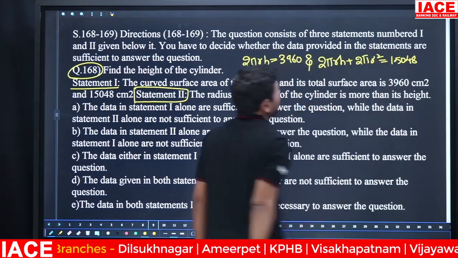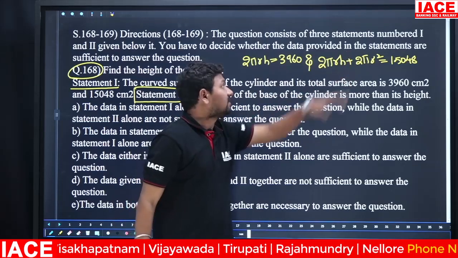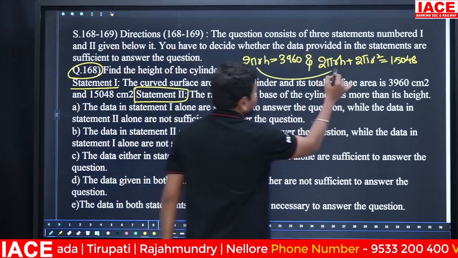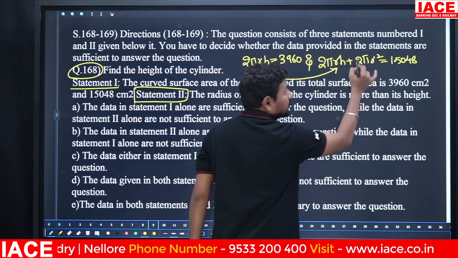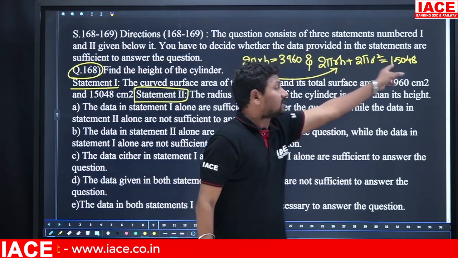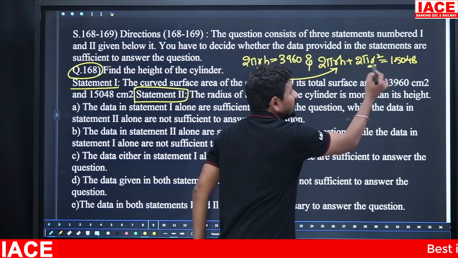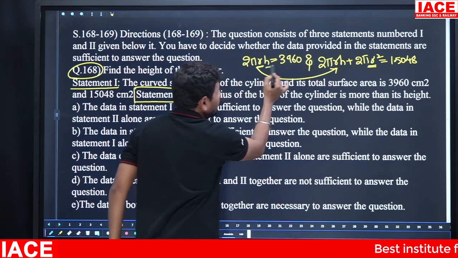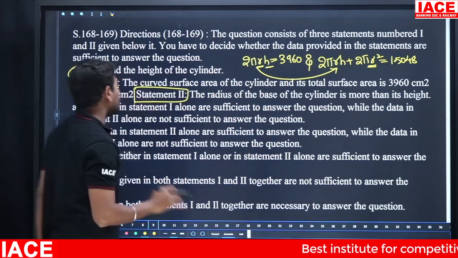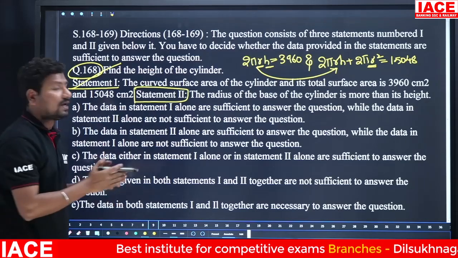15048 centimeter square. Okay, this is the curved surface area formula. This is the total surface area formula. 2 pi rh value substituted, you will get the 2 pi r square value. When you calculate 2 pi r square, you will get the radius. The radius substituted here, you will get the height also. That means statement 1 is clearly required and clearly helpful to getting an answer.